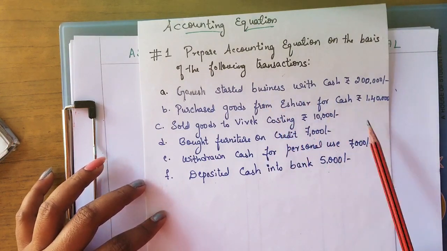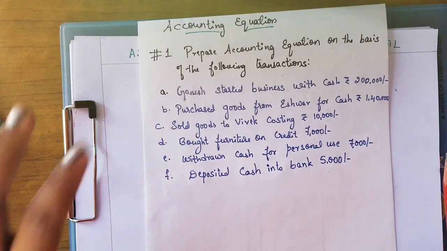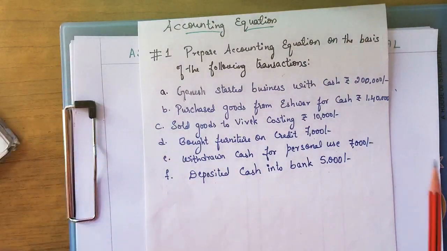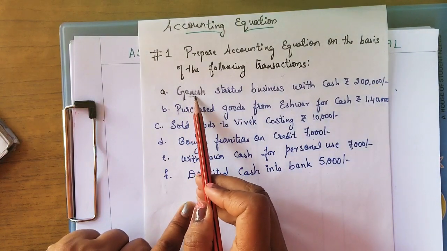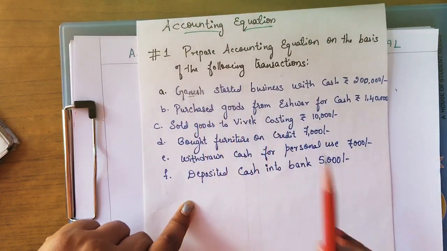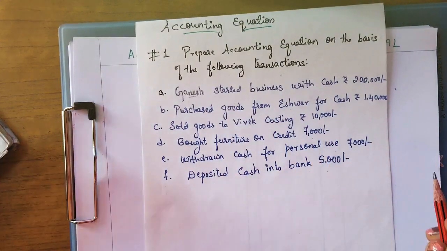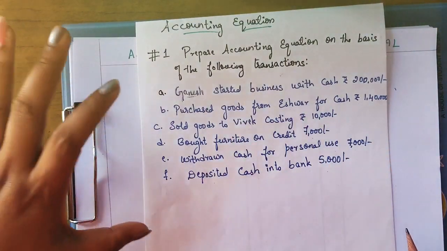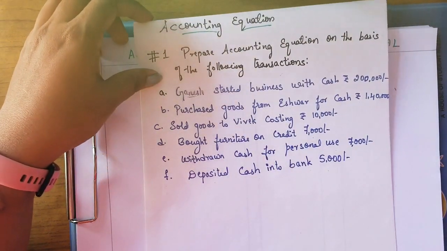So these are all the transactions that happened in one particular business. Who is starting the business? This is Ganesh. Mr. Ganesh is starting the business. So in his business, these are the transactions that have happened. Using the accounting equation, we will solve this problem.